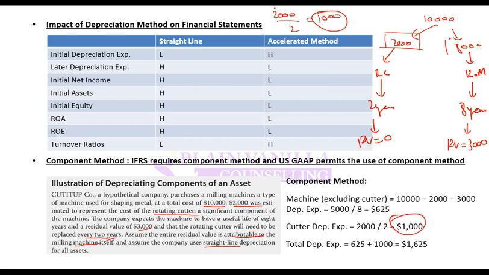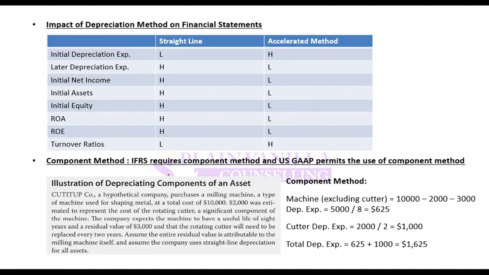For the rest of the machine, the depreciable value is 8,000 minus 3,000, divided by the number of years, which is 8. So 5,000 divided by 8 is 625. Total depreciation is 1,625. This is the component method: checking the residual value and every estimate of each component, and then depreciating each separately.